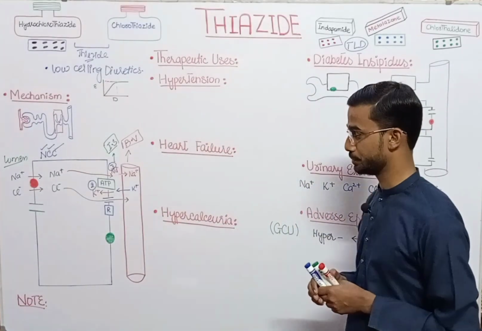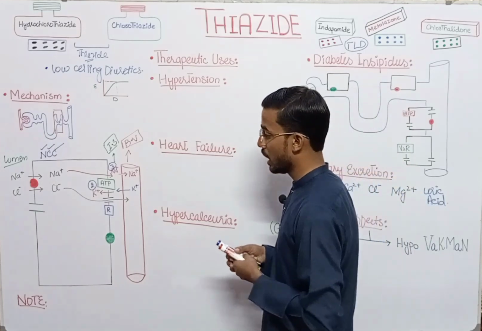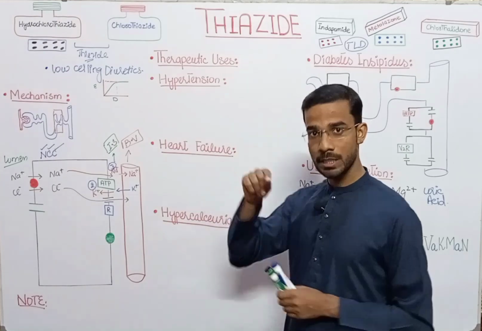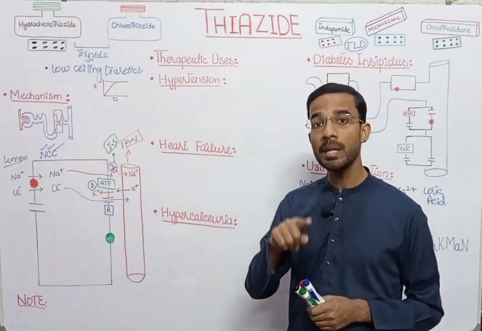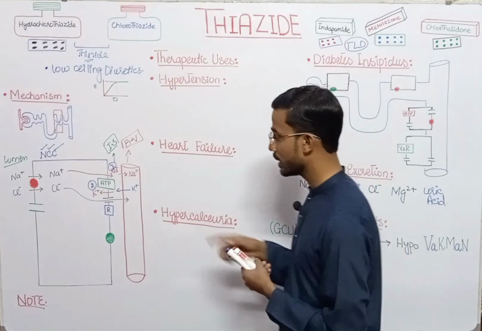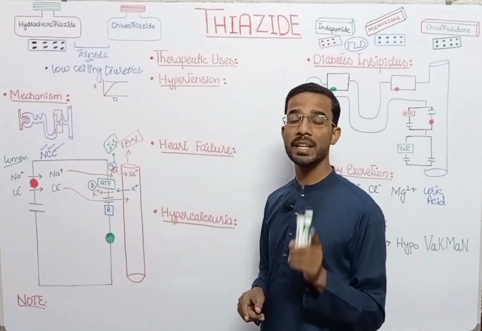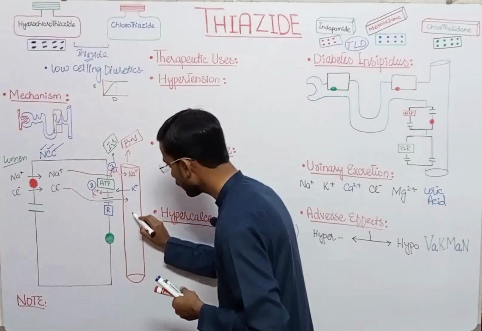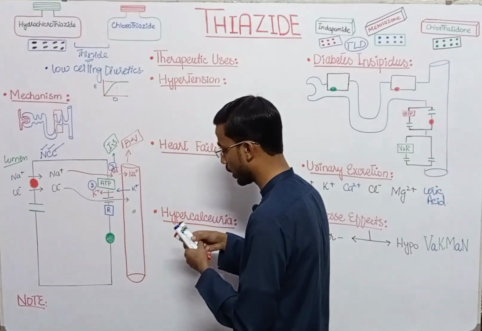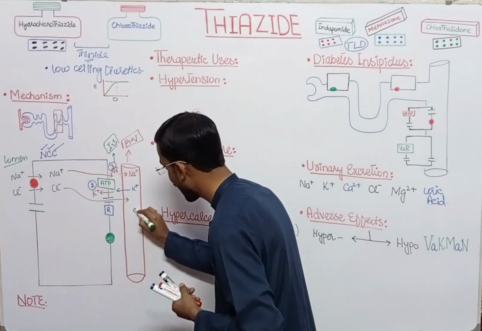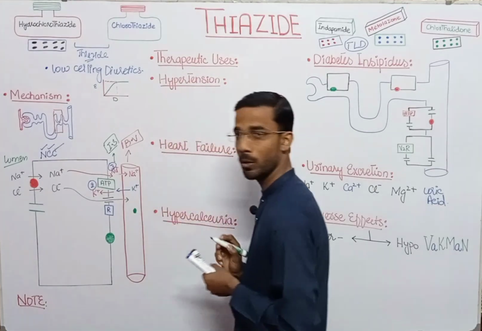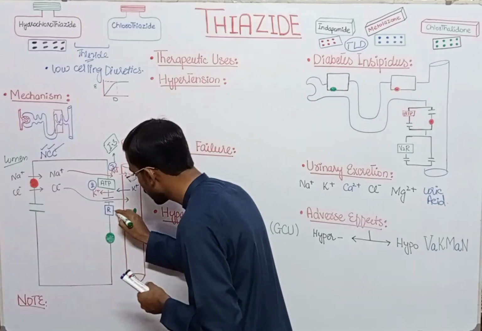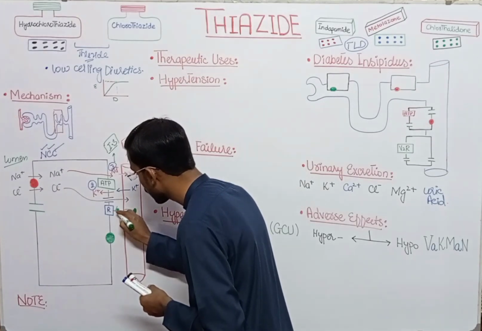The next important point is that in this part, the early distal convoluted tubule, there is a receptor, and this receptor is for the parathyroid hormone. Here you see the parathyroid hormone present in the blood. It will move and bind to the receptor.